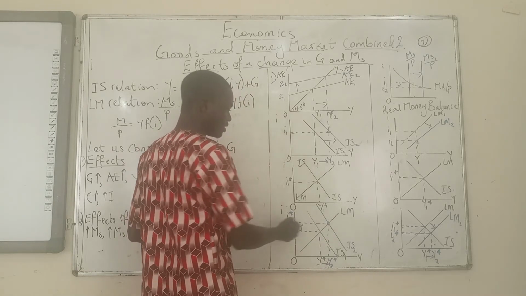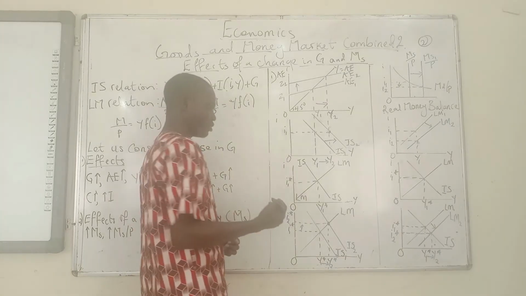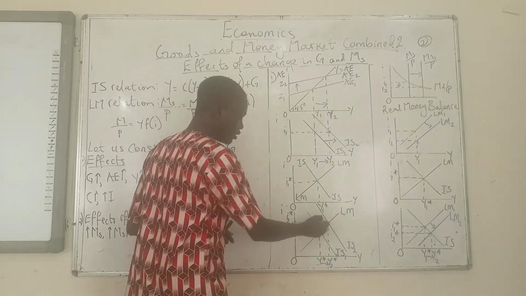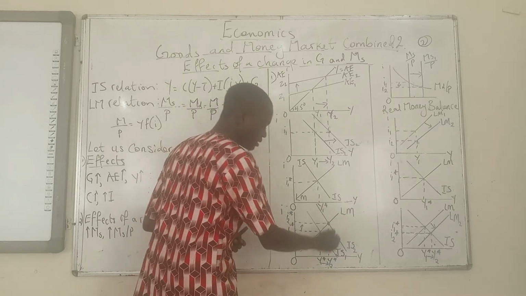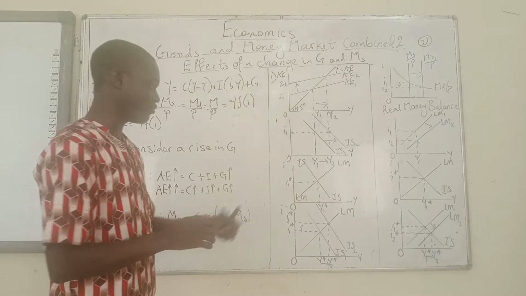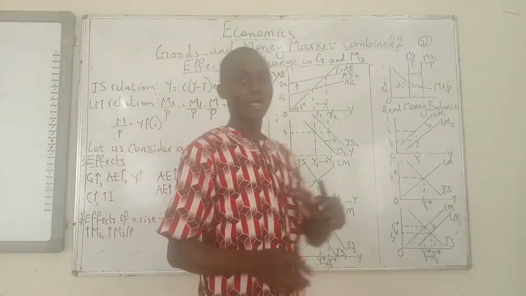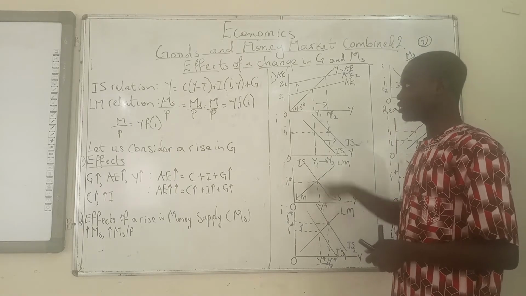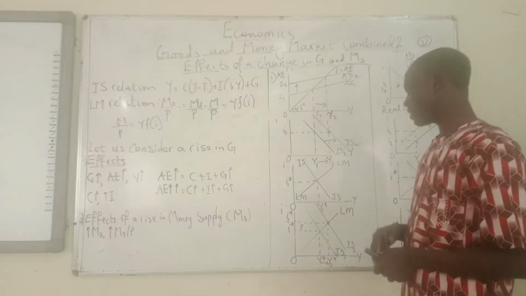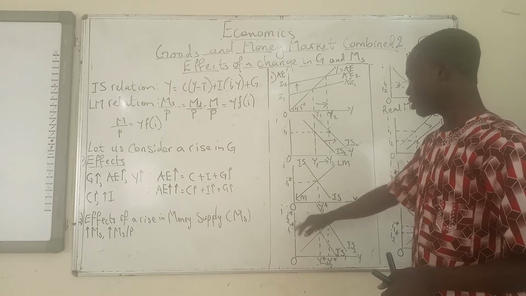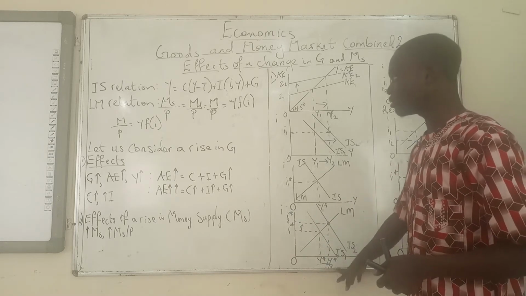So at the end of the day, an increase in government spending, other things being equal, in the goods and money market, will lead to a rise in the equilibrium interest rate as well as a rise in the equilibrium output. Alright, so that is the effect. Like I said in the previous class, we don't have to explain this in isolation. So now we have an increase in the equilibrium interest rate and an increase in the equilibrium output.